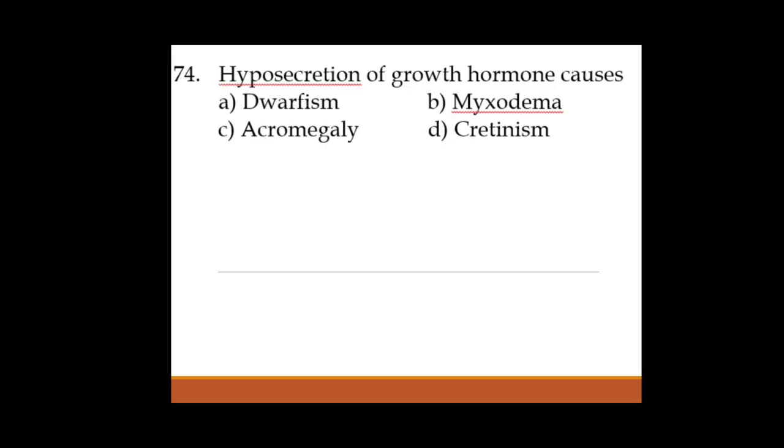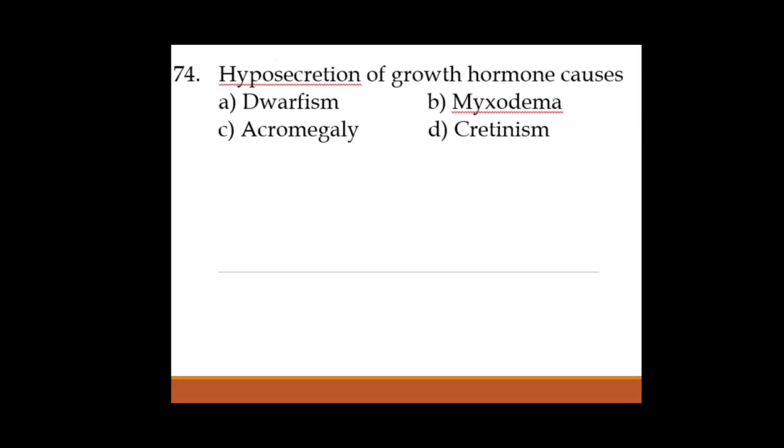Next one, hyposecretion of growth hormone causes. As we know, hyposecretion means less secretion of growth hormone, it causes dwarfism. Okay, it is also said to be pituitary dwarfism in children. Then hypersecretion of GH leads to gigantism, where the person will be very tall.